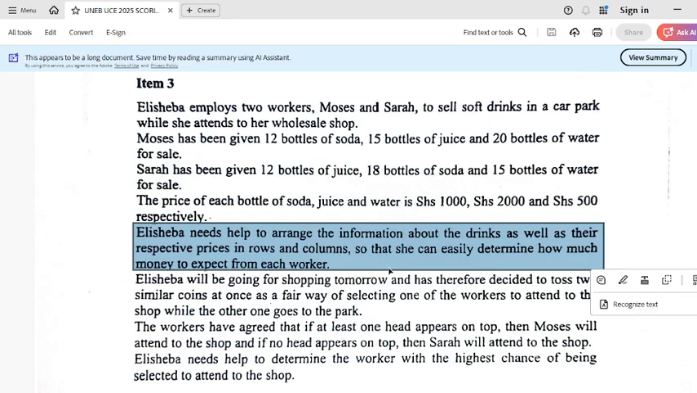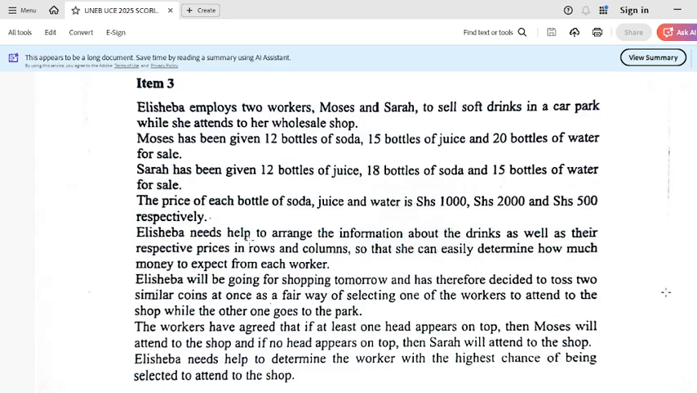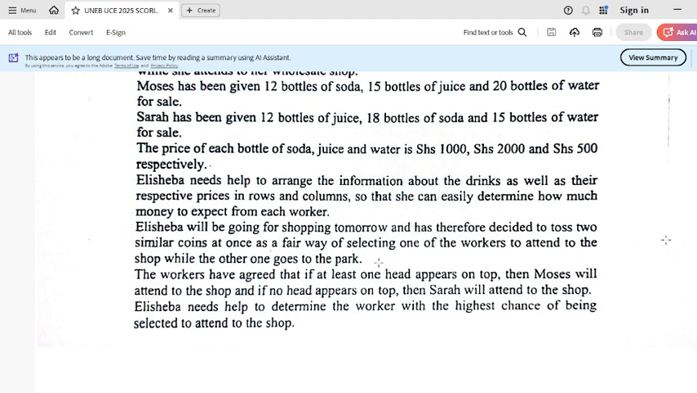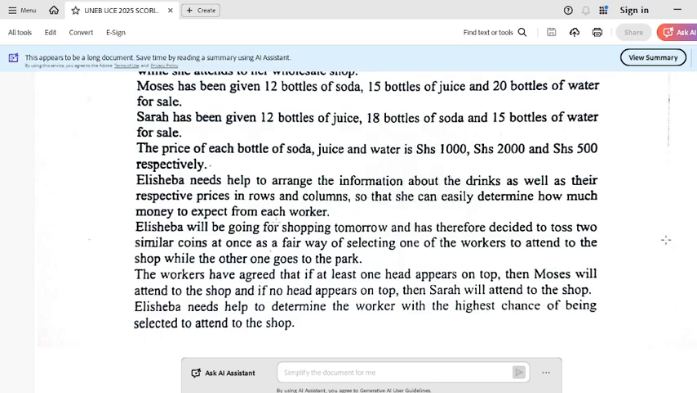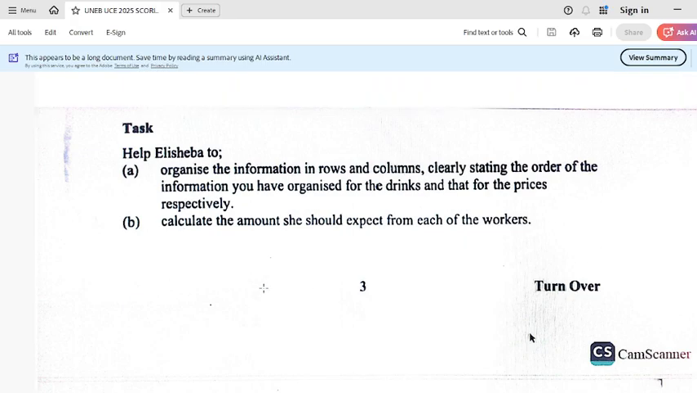The words rows and columns, if you look at this here, that is a clear indication of matrices. So from there, you can easily determine that we are going to be dealing with matrices. Then also, the last part here, we discovered that it was a probability, and from there, we can now deal with this item by going to the tasks.